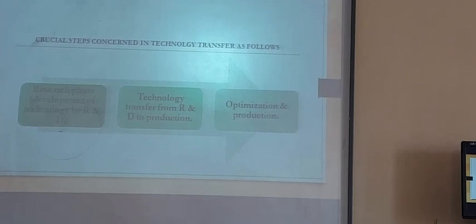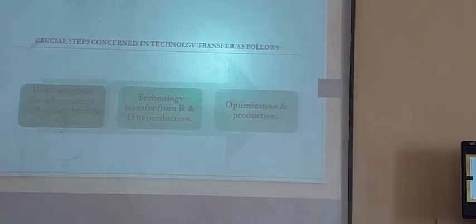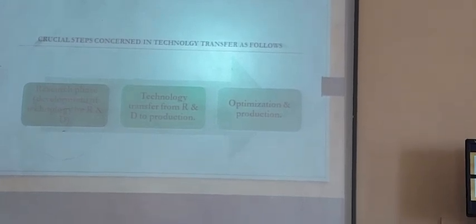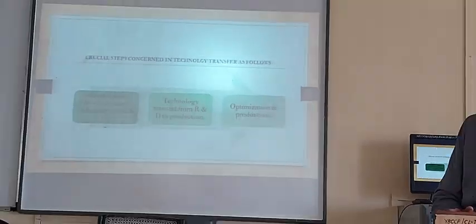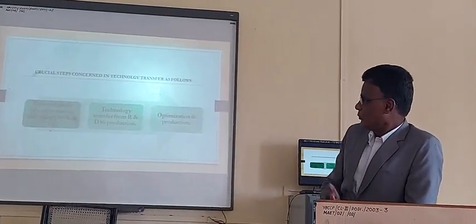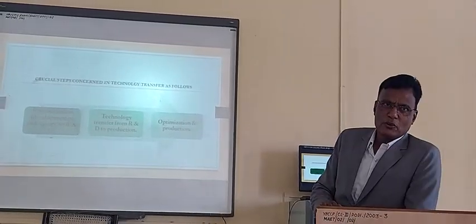Then R&D decides that and it is handed over to the production department. Then from the production department, if all tests are satisfied, it goes to optimization and production. Once it is clarified as a product, further optimization is done and actual production takes place.